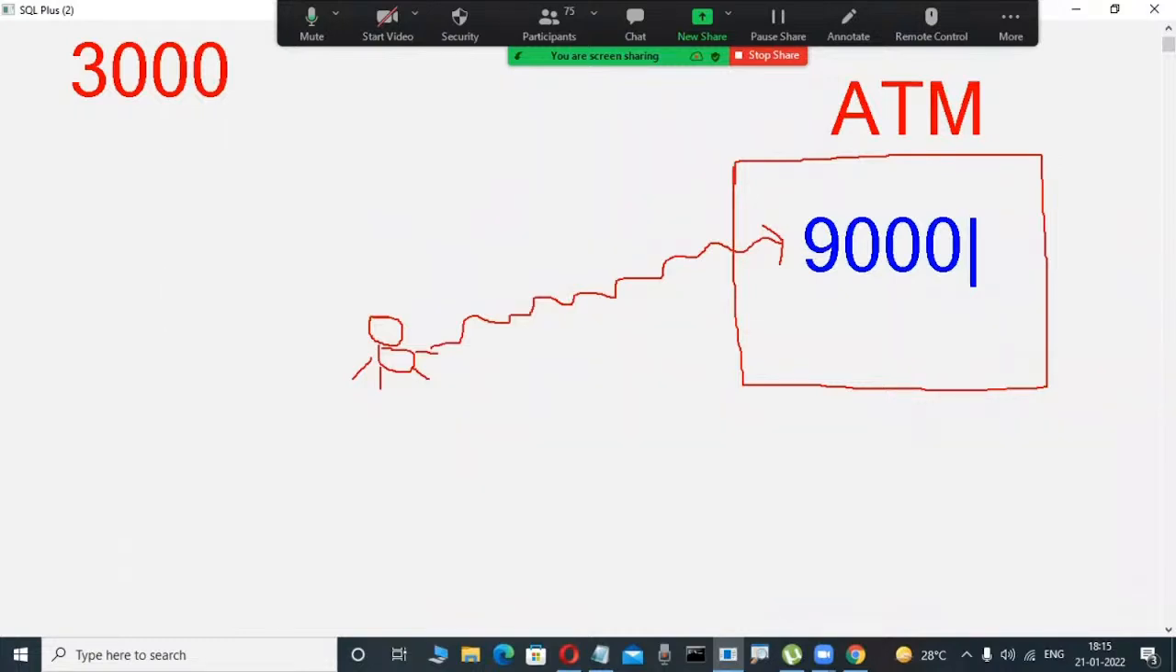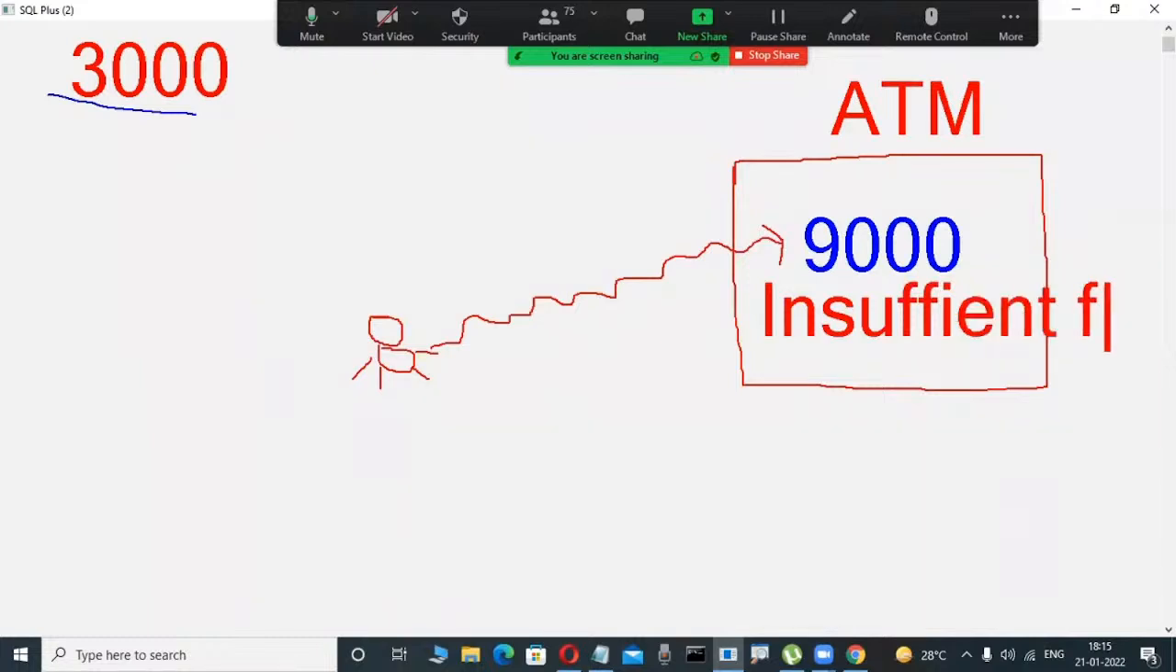Now am I getting 9,000 rupees? No. Here my balance is 3,000, so how can I get it? Okay, 9,000 rupees is impossible. In this case, it will give a message. You observe on your ATM machines, some message will be displayed, such as insufficient funds. Why? Because here your balance is low, 3,000, but you are trying to retrieve more than 3,000, that is 9,000, 8,000, 7,000 like that. How is it possible? In that case only, the insufficient funds message will be displayed.